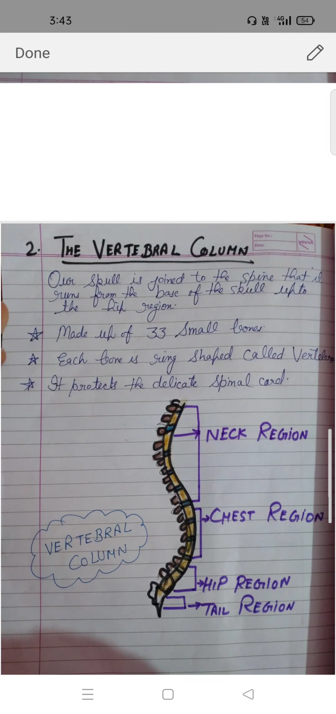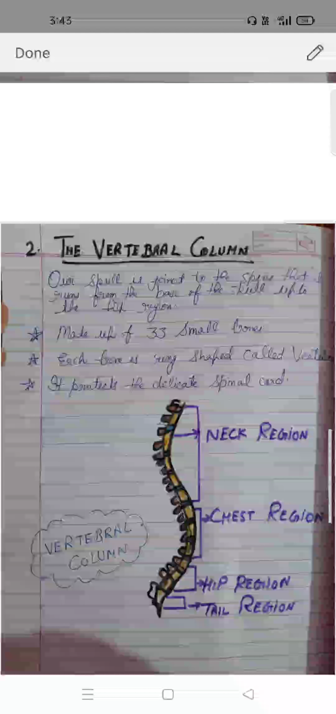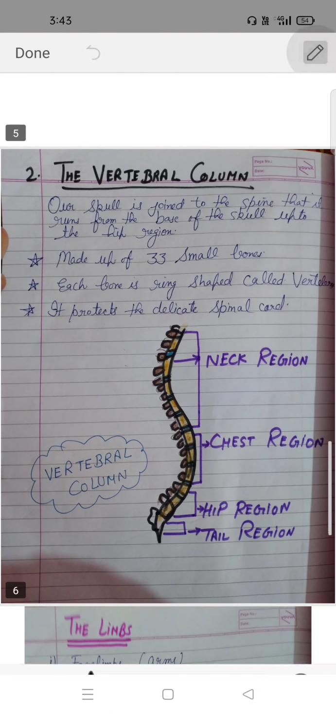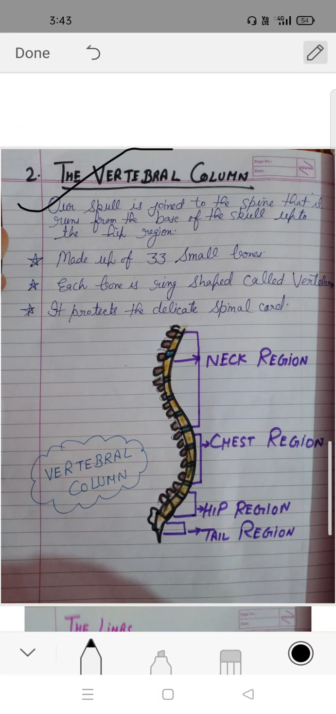Next part of the skeleton system is the vertebral column. Our skull is joined to the spine, which runs from the base of the skull up to the hip region. It is made up of 33 small bones. Out of the 33 bones, the first 7 are present in the neck region and the last 4 are in the tail region.